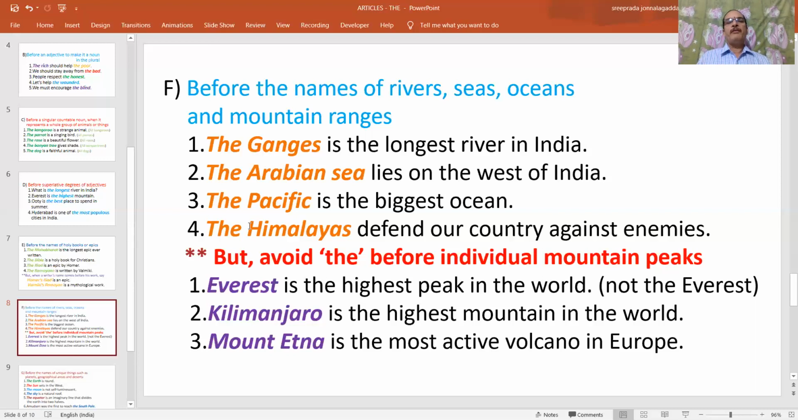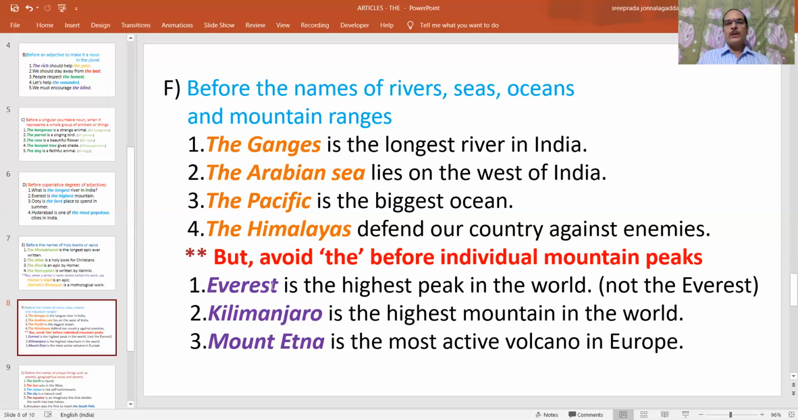But we have to avoid the before individual mountain peaks. We should avoid the before individual mountain peaks. For example, Everest is the highest peak in the world. We should not say the Everest because Everest is just a peak, the topmost point in the Himalayas. That's why Everest only, not the Everest.